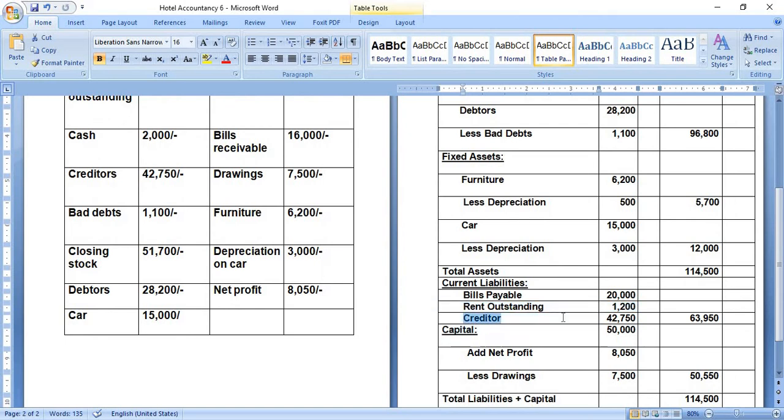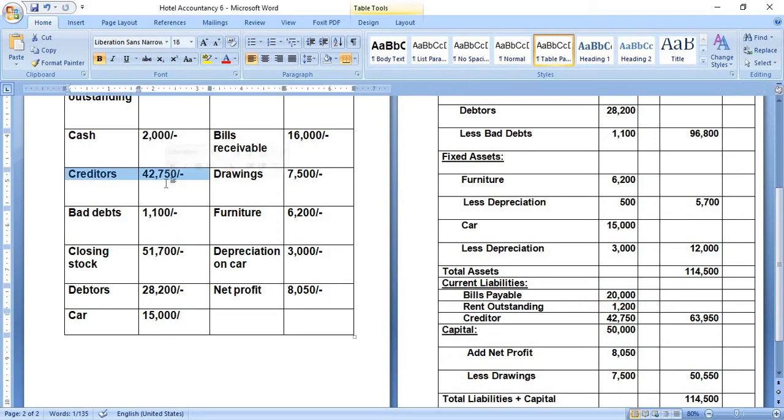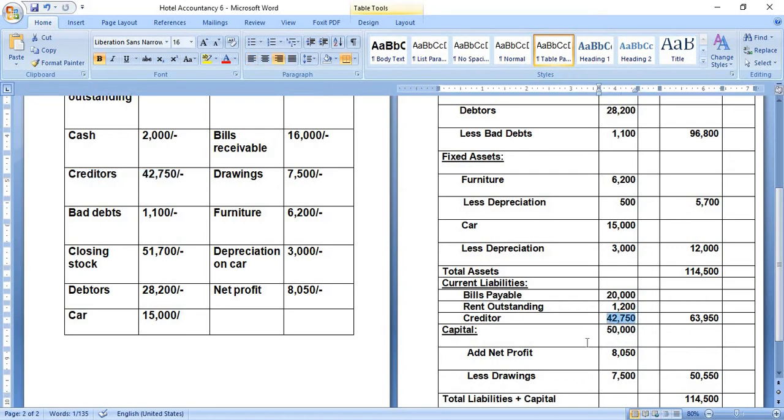Next is creditors. Some old amount is also mentioned. Creditors are those to whom we have to give money. It can be a long term or fixed creditor, or it can be a current creditor. But as we mentioned, current liabilities, it will definitely come in our current liabilities column. We have to pay this amount within one period of time. That is 42,750. So I just mentioned 42,750.